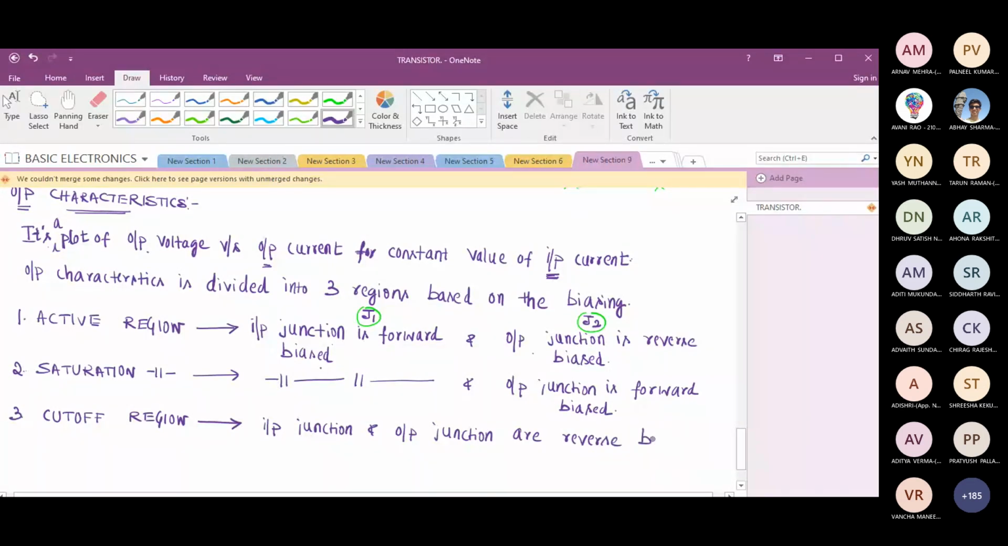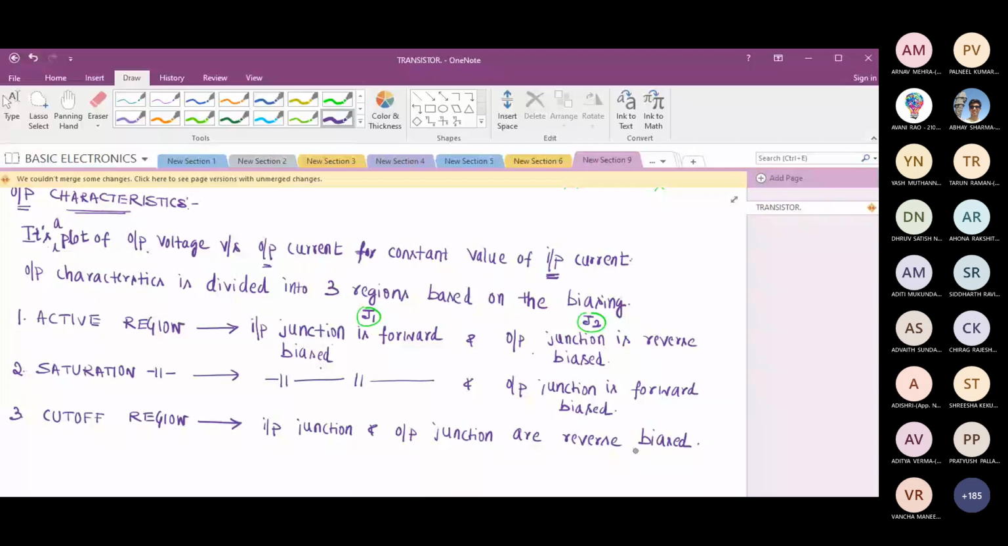Is this clear? So in the first region, input junction is forward, output is reverse. In the second saturation region, both the junctions are forward biased. And in the cutoff region, both the junctions are reverse biased. If I have two junctions, these are the possibilities, no? What I can do with the junction, either I can forward bias the junction or reverse bias the junction.